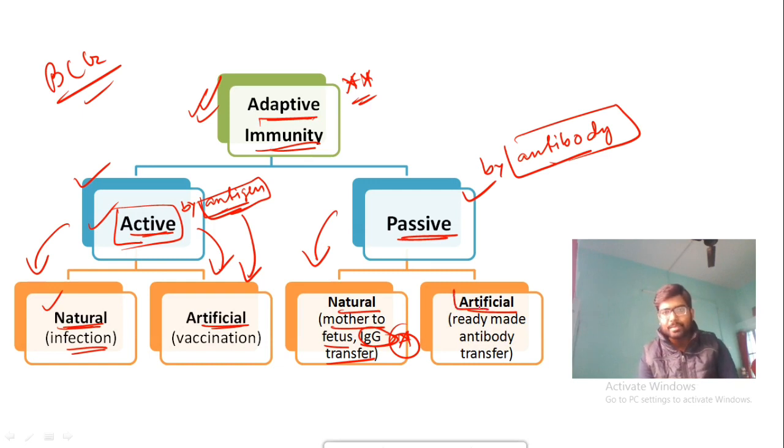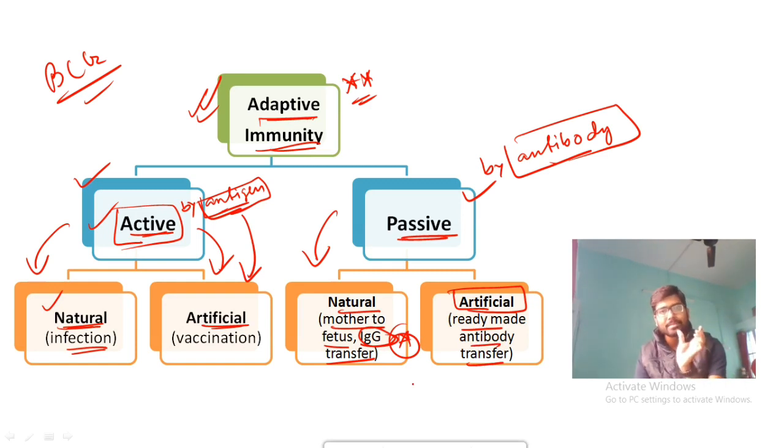In case of artificial passive immunity, what happens? See here, if one person was working in the field and suddenly a cobra snake bites him, you will immediately take the person to the hospital. There, an anti-snake venom will be given.